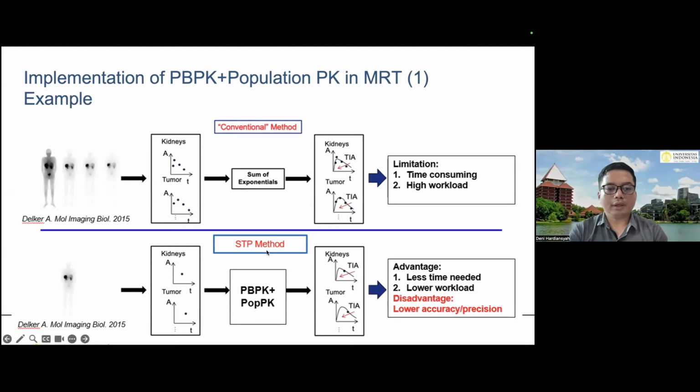So that's why by using this STP method, we could have less time for dosimetry and also a lower workload. However, the disadvantage, of course, is that we will have lower accuracy and precision. But we need to check whether the accuracy is still acceptable or not. And then why do we perform this STP method with the PBPK? Because with the PBPK, we can explain all the organs together. We can check the accuracy for all the organs in the patient, not only the kidney that I published before.